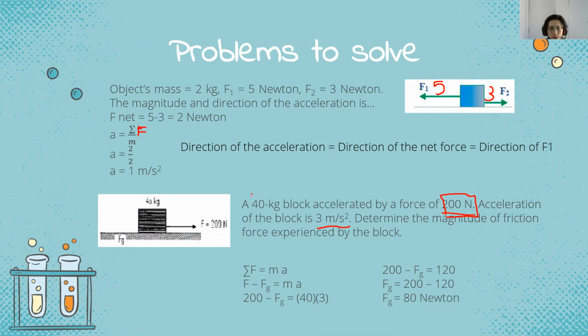M we know, which is 40, and A is 3. 40 times 3 equals 120, 200 minus Fg equals 120, so Fg equals 80 Newton. There we have it.